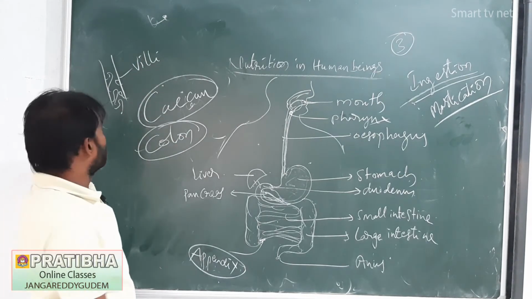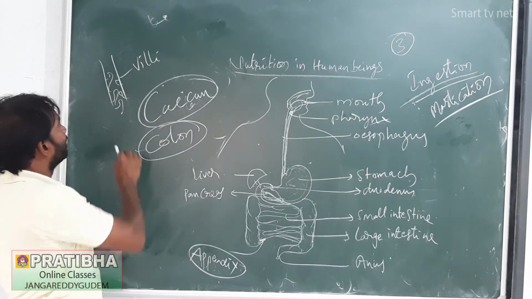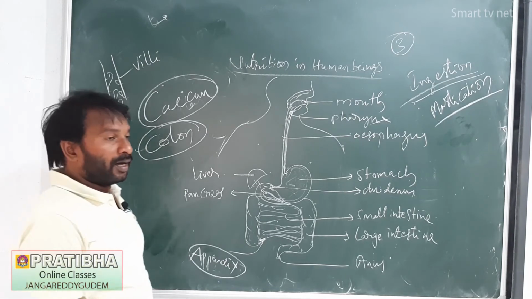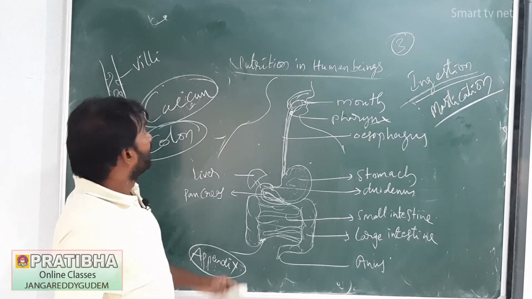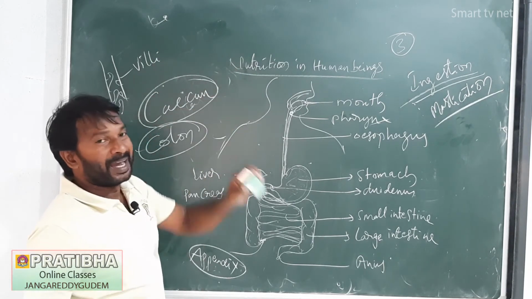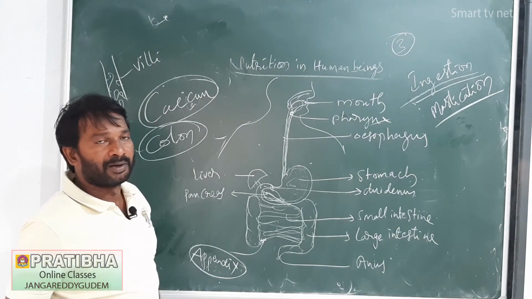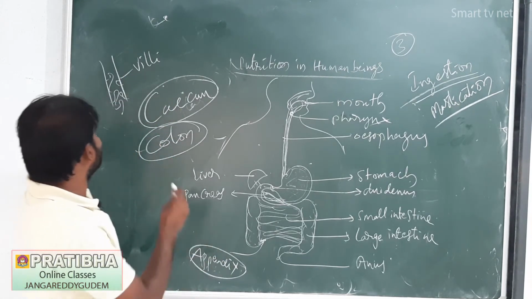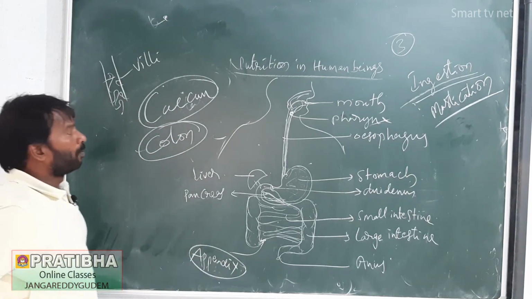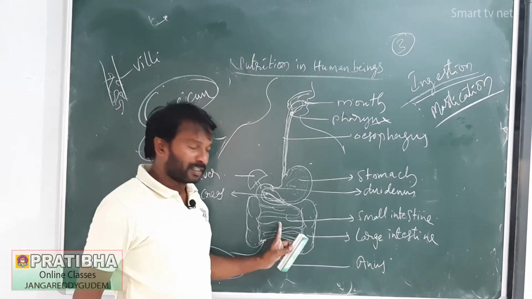Digested food enters the villi. The walls contain lymphatic vessels and blood vessels, so by diffusion the digested food enters the blood circulation. That takes place in the small intestine.